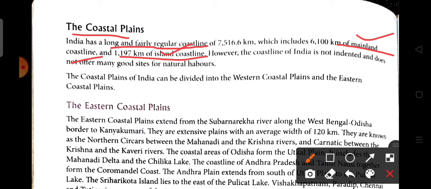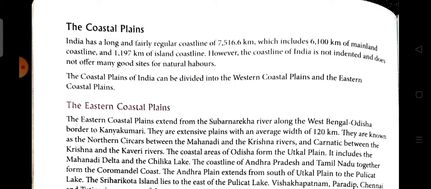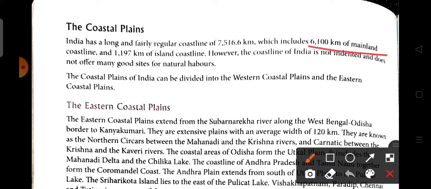The coastline adjoining the main mass of the country is known as the mainland coastline, and the coastline of the islands is the island coastline. Here the mainland coastline is about 6100 kilometers, and the island coastline is about 1197 kilometers.